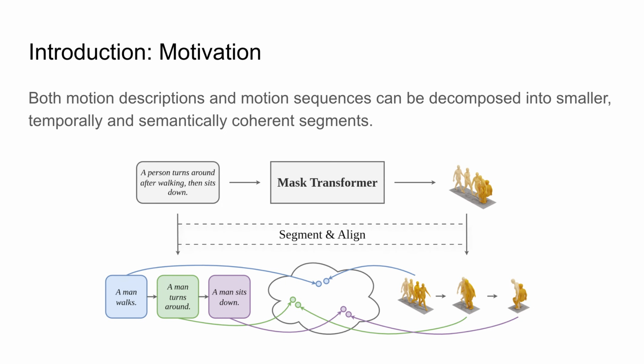Our main motivation is that both motion descriptions and motion sequences can be naturally decomposed into smaller, temporally and semantically coherent segments. For example, a complex sentence like "a person turns around after walking, then sits down" can be split into three atomic actions, which serve as smaller alignment units, enabling much finer-grained correspondence between text and motion.